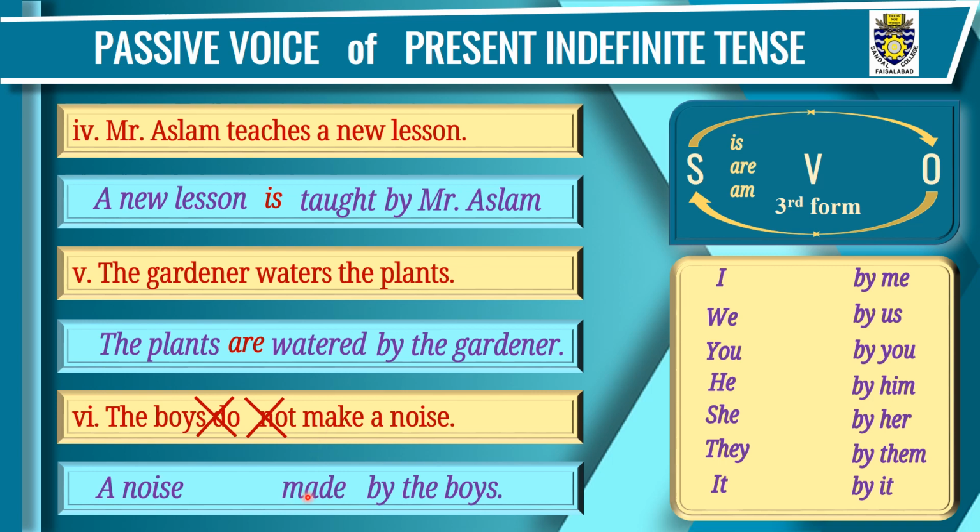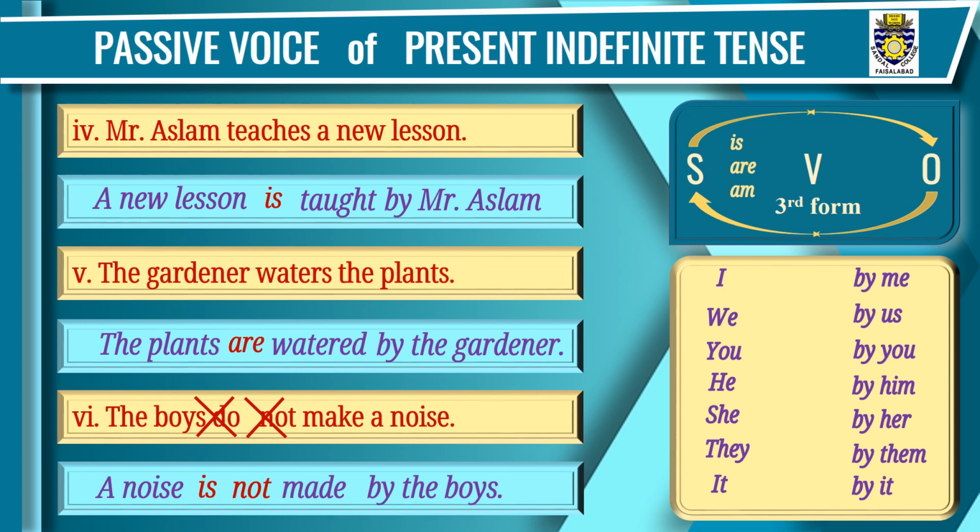Fourth step is the selection of helping verb. A noise is singular, so we'll use is here. A noise is made by the boys. As this sentence is a negative sentence, we'll use not just after this helping verb to complete this sentence. A noise is not made by the boys.